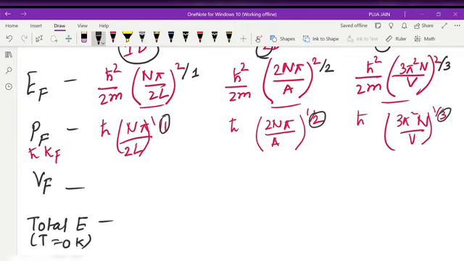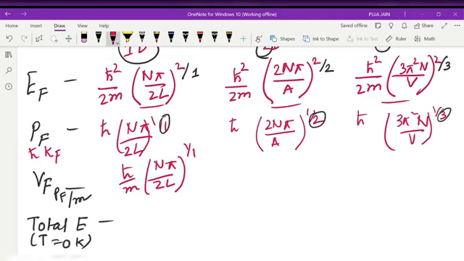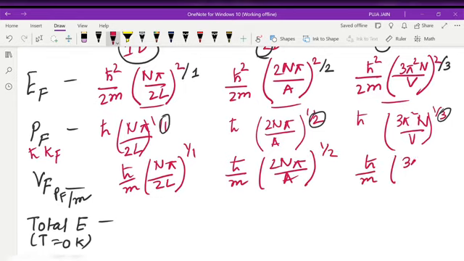Fermi momentum. Now for our Fermi velocity Vf, we know Vf can be written as what? Fermi momentum divided by mass. So simple, we can get H cross by m n pi by L. This is 1 by 1. H cross by m 2n pi by A, again this is half, and H cross by m 3 pi square n by V. See, it is so easy. The only thing which you need to remember is only the number of modes in 1 dimensional, 2 dimensional, and 3 dimensional. Rest this relation you know.